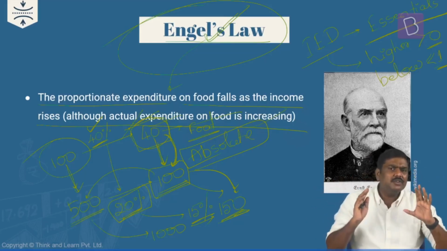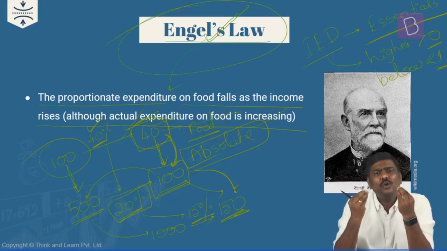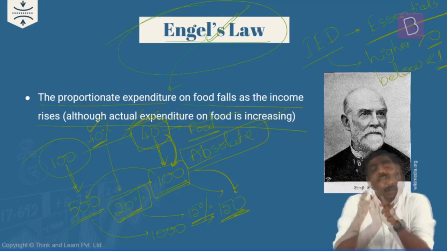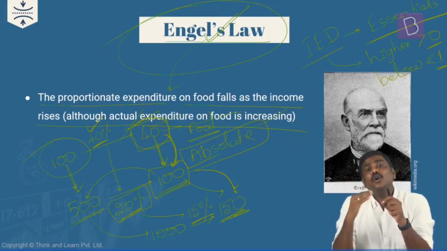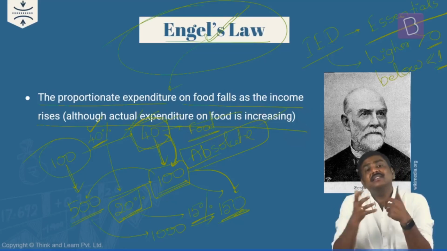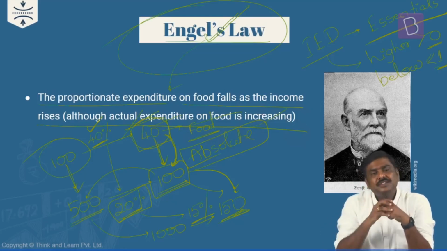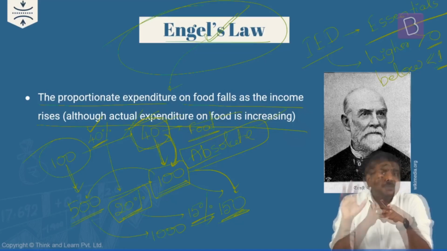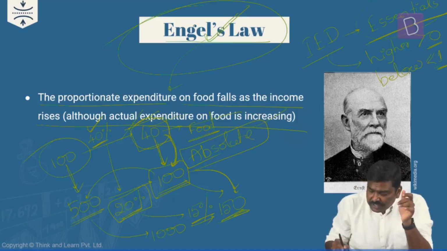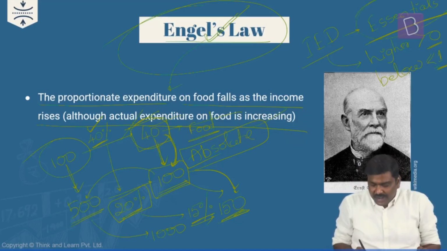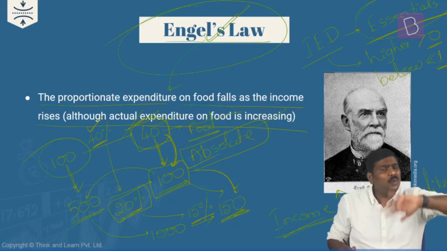Now, some of you will get confused and say, sir, how do you arrive at this conclusion? Understand this. Whenever you're talking about the income elasticity of demand, income changes, so the demand should also change. But in case of essentials, with the rise in the income, your expenditure also increases. The same thing can be said vice versa.